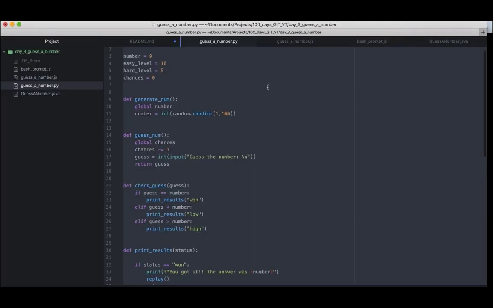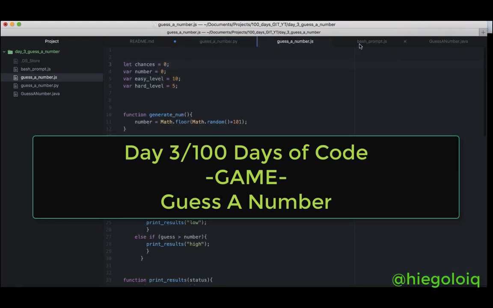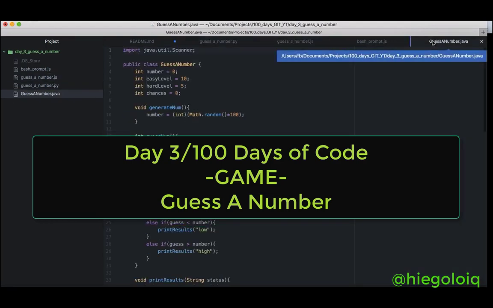Day 3 of 100 days of code. Guess what? It's guess a number. So we're gonna do it. Look at this. We have the Python file right here, the JavaScript file right here, and the Java file right at the end.